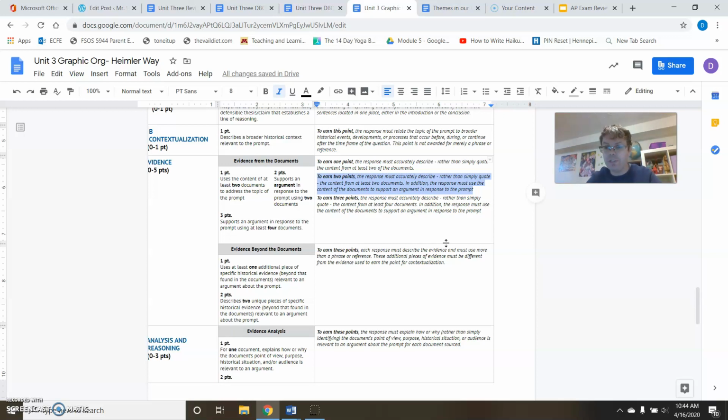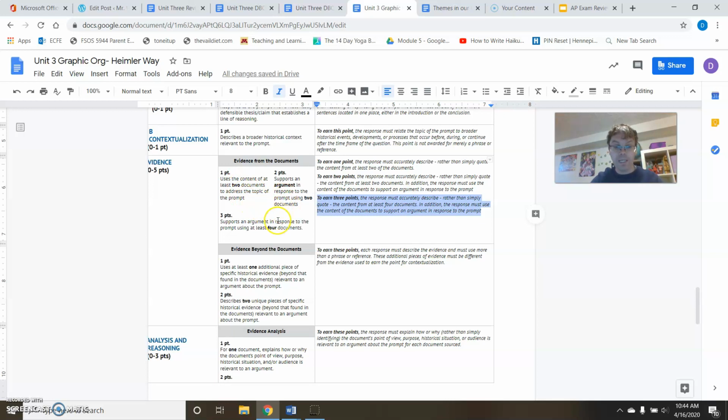When we were practicing the DBQ before, you had to do this for 3 documents to get a point. Because this DBQ only has 5 documents, you need to do it for 2. So if you can adequately put a topic and have 2 documents to support it, you're going to earn 2 points.